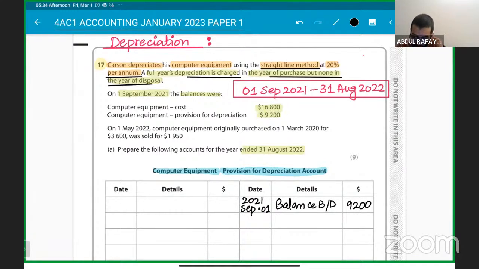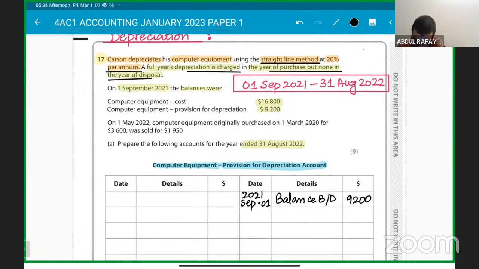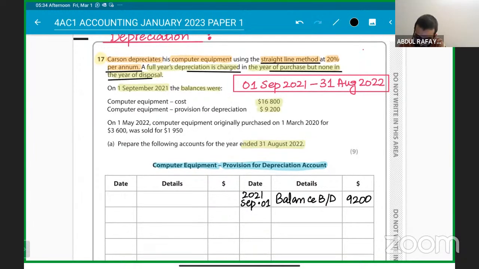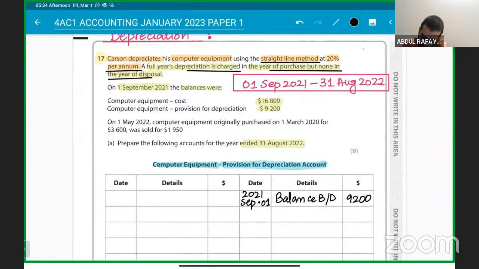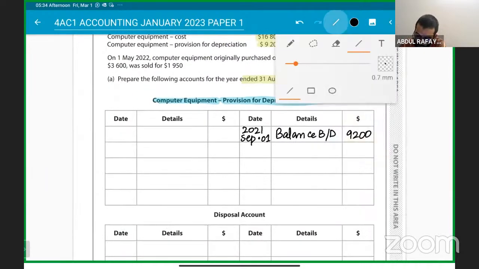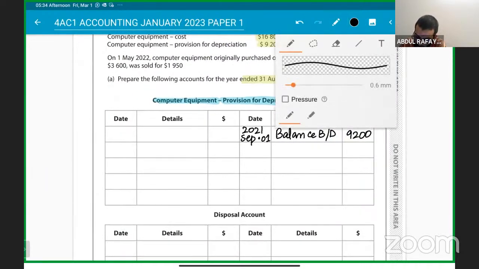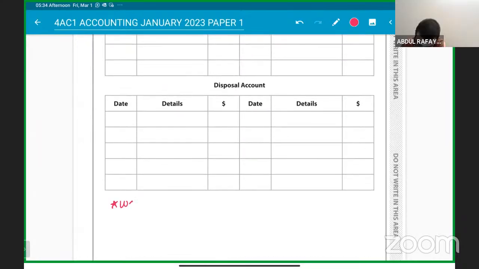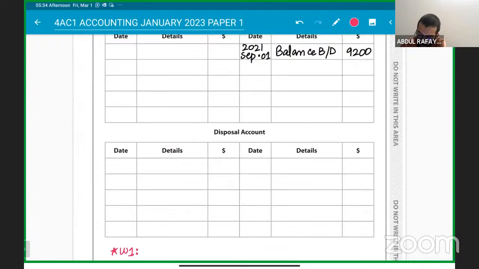So we have computer equipment of 16,800, and the computer equipment originally purchased is also being sold off. So what we can say is basically the cost is 3,600. If you have to find the depreciation, it's very simple. Let's try to do the working here only. Working number one, if you are going to find out the depreciation, that is what is going to come in the income statement figure.